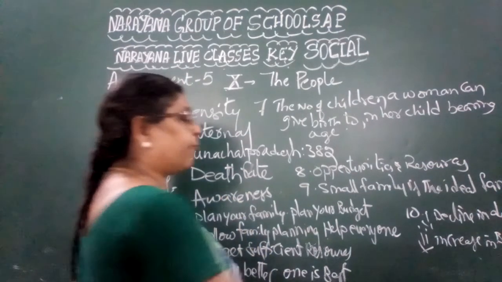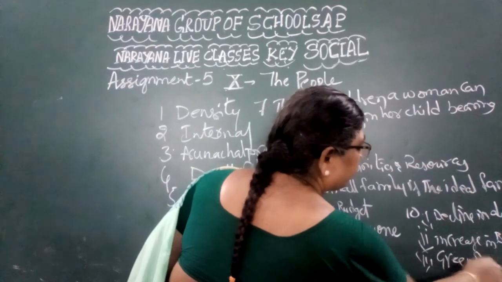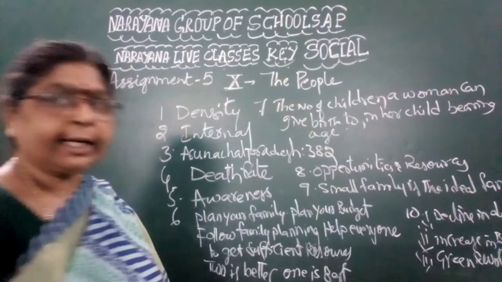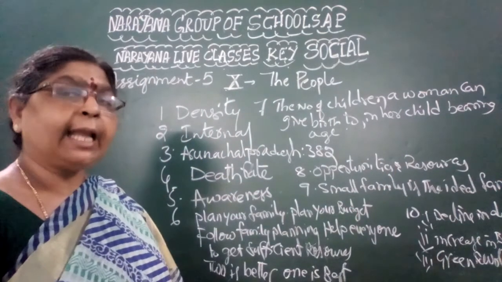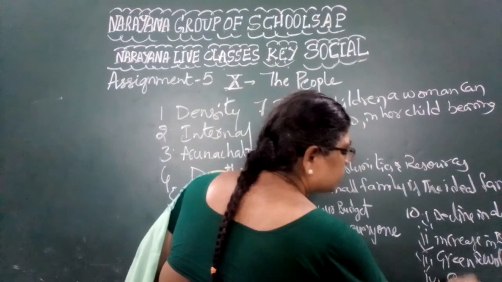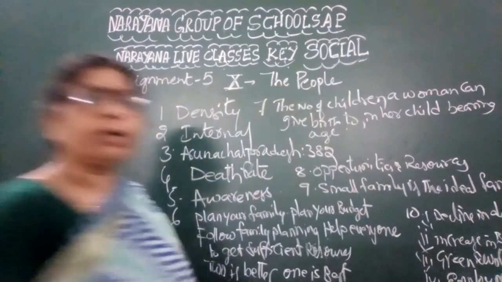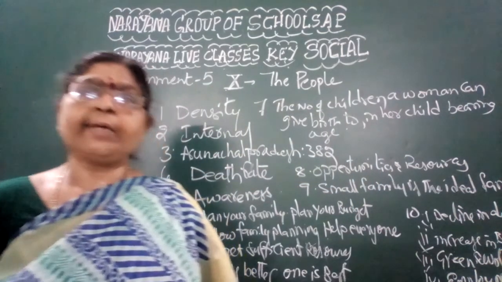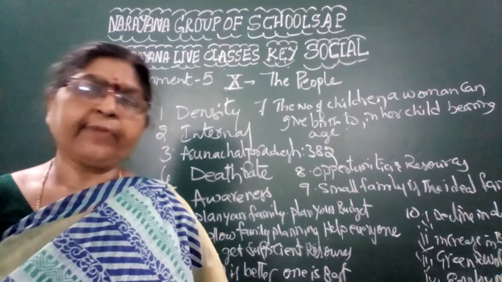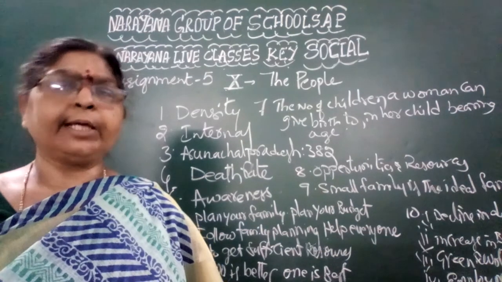At the same time, they have controlled all the starvation deaths with the Green Revolution. Due to the Green Revolution, everybody is getting a sufficient amount of food grains. Hence, the lifespan of the people has increased. And better employment opportunities: employment is also one of the reasons that they are able to get sufficient money to maintain their families, and hence that is also one of the reasons for a better standard of living. These are all the reasons for the increasing population in a country.